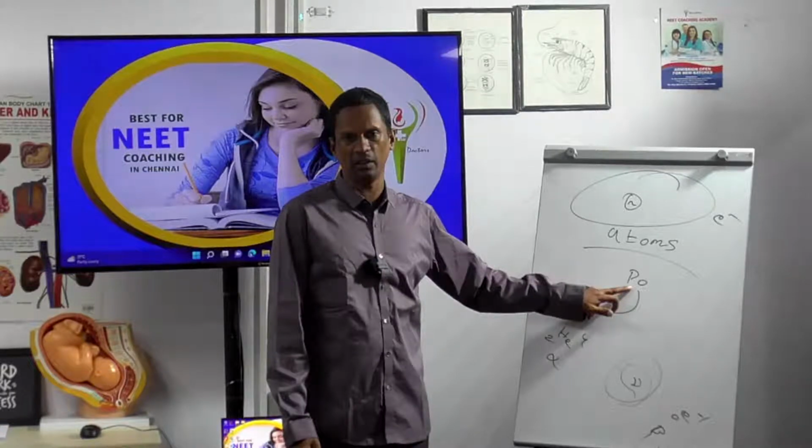Where will gamma rays be applicable? I think I explained it to you in the last class. Electromagnetic radiation. Gamma rays are electromagnetic radiation. I am taking polonium, and from that I am getting gamma rays. In addition, you will get alpha and beta, but I don't want that alpha and beta, so I can suppress it and get only gamma rays.